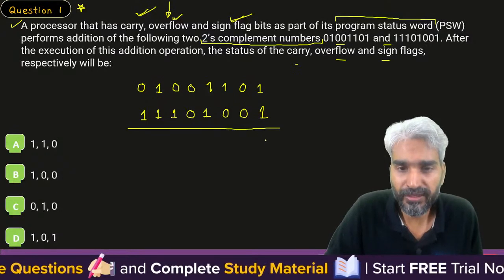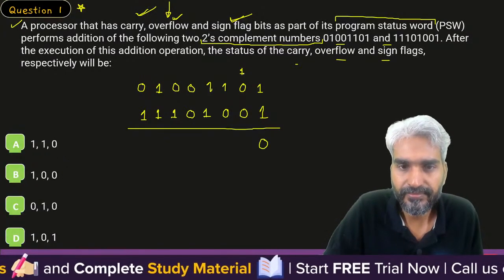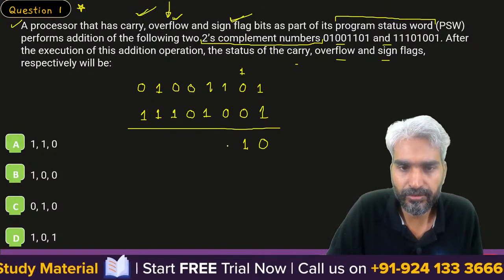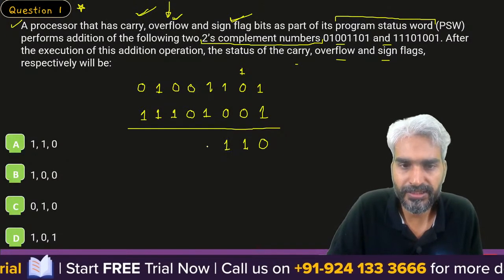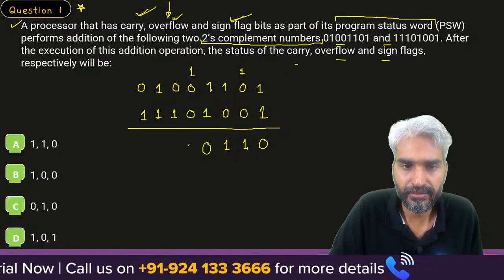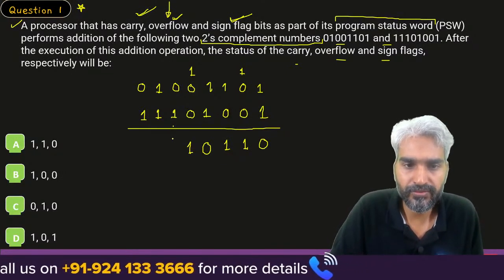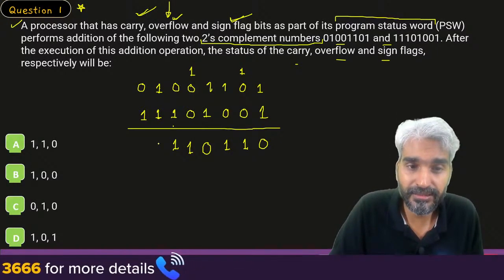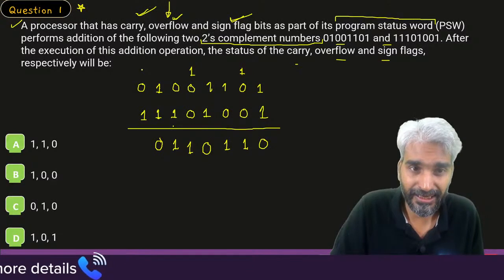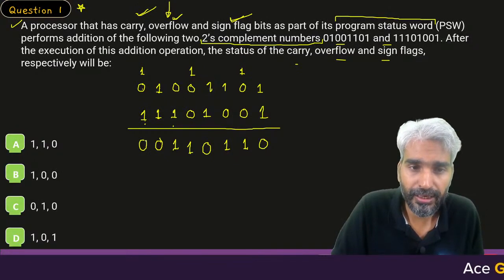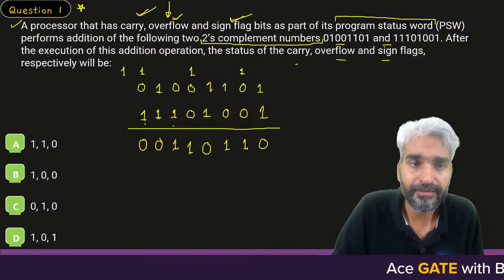So 1 plus 1 is 0, with 1 carry. Now 0 plus 0 plus 1 will be 1. 1 plus 0 will be 1. 1 plus 1 will be 0, 1 carry. Right? 0 plus 1 will be 1. 0 plus 1 will be 1. Now this is important. 1 plus 1 is 0, there is a carry. Right? Now 0 plus 1 is 1, and this 1 plus 1 will be 0, and there will be a carry.